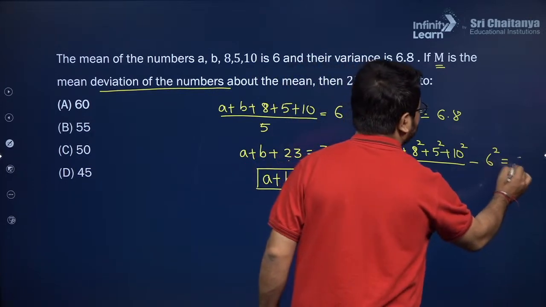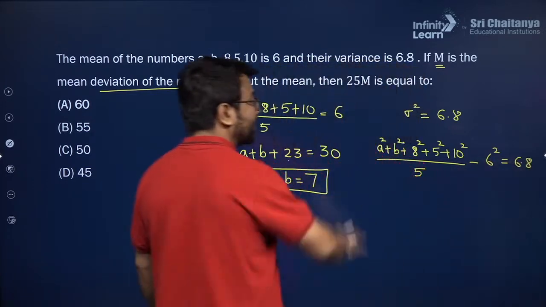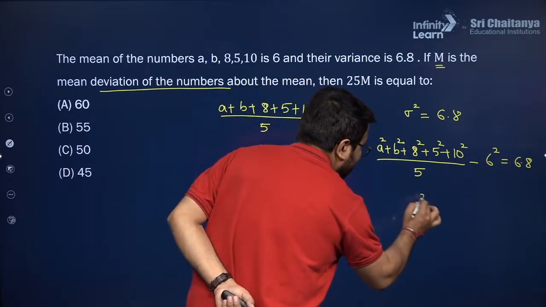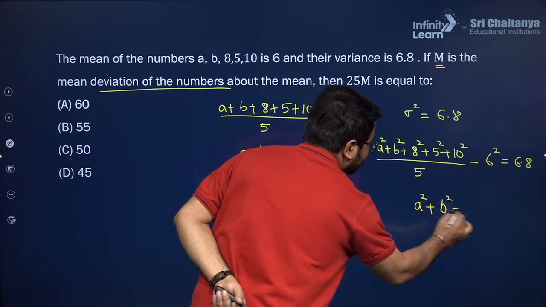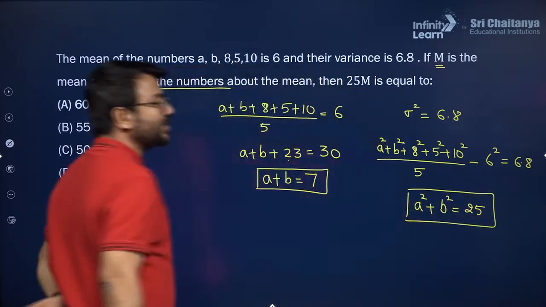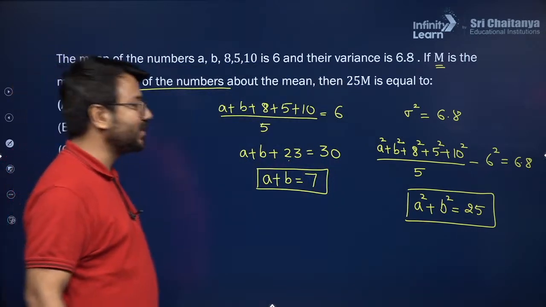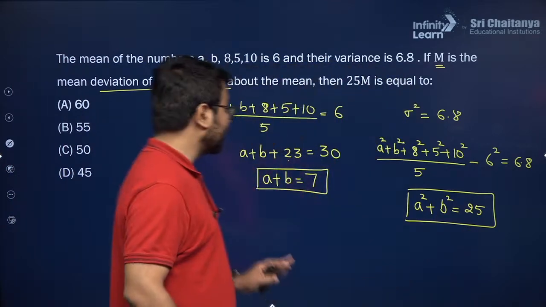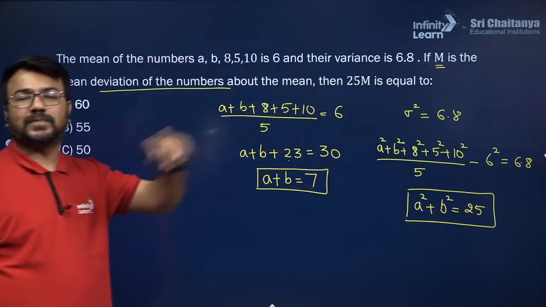This is given to you as the variance, that is 6.8. Now solving this, I will be able to generate the value of a square plus b square. So if I try to solve this expression, you can use the calculation part, you can self solve it, and you will be able to get the value of a square plus b square as 25. Now a plus b is 7 and a square plus b square is 25.